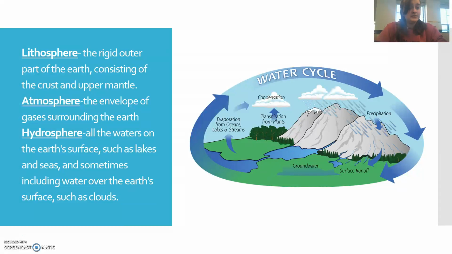Well, plants also emit water from their leaves, and that is through a process called transpiration. Transpiration also releases water vapor into the atmosphere, and as it condenses, it becomes a cloud. Clouds can then transport from one area to another and precipitate in the form of snow or rain.